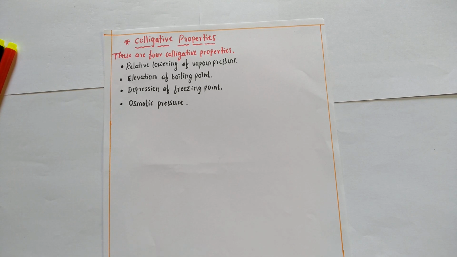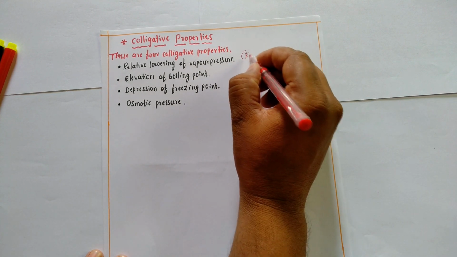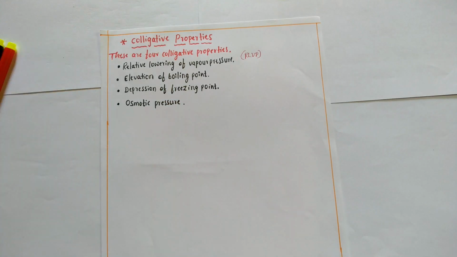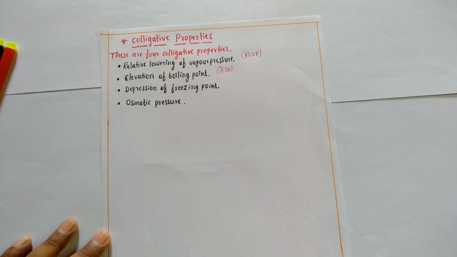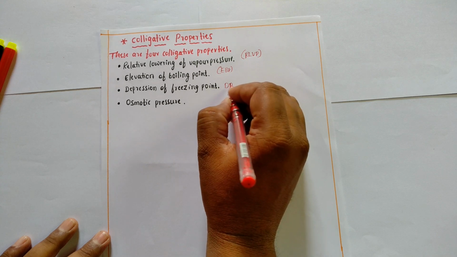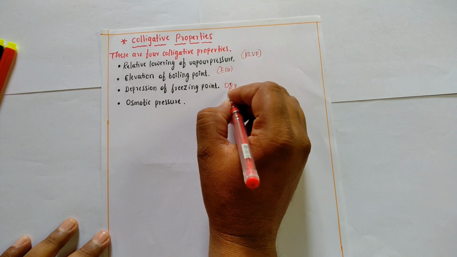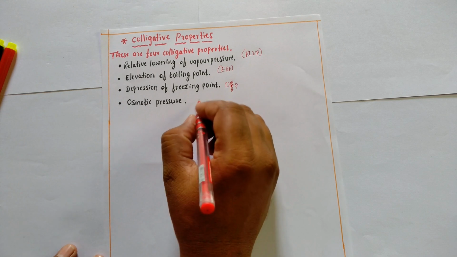In this class, we are going to start the next concept of the solution chapter, that is colligative properties. The important concept, colligative properties. There are four colligative properties. First one is relative lowering of vapor pressure, RLVP, and elevation of boiling point, and depression of freezing point, and osmotic pressure.